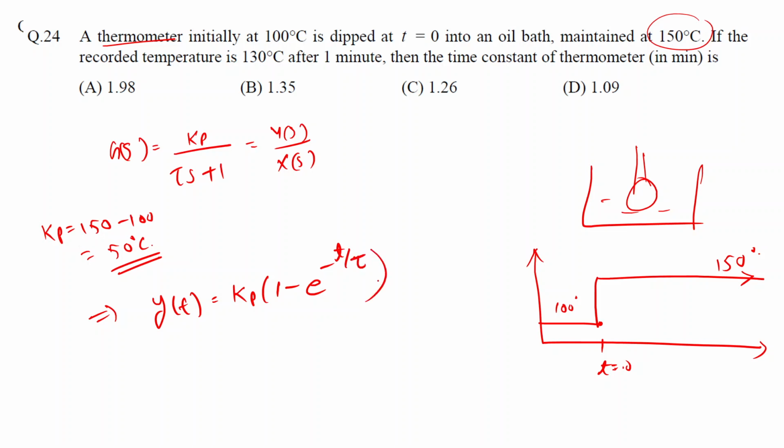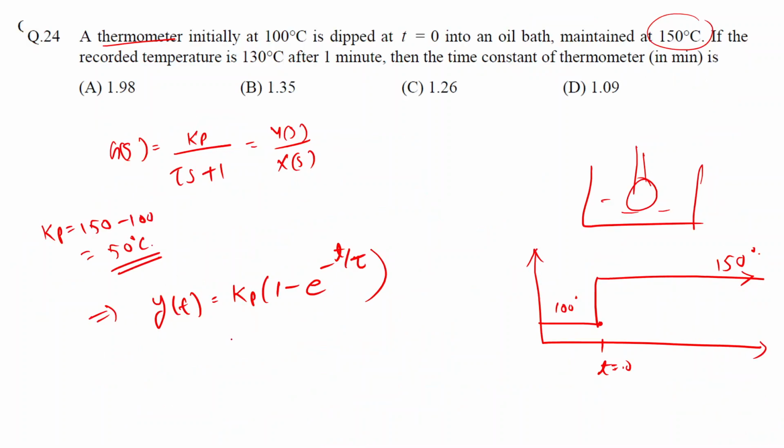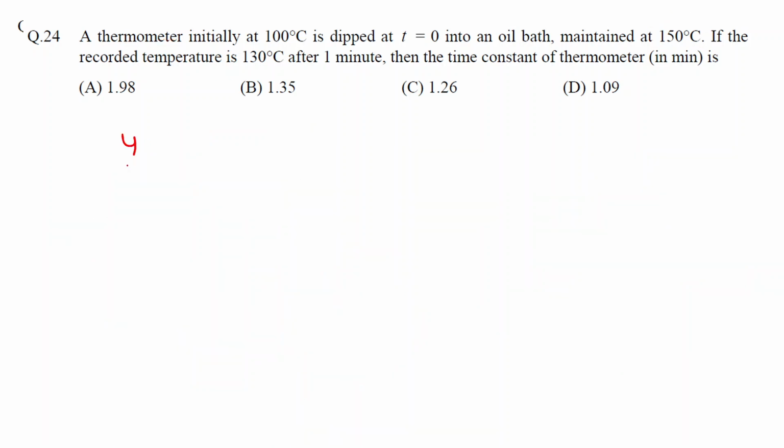Here we can replace the value, so y(t) is equal to 50 times 1 minus e raised to minus t upon tau.